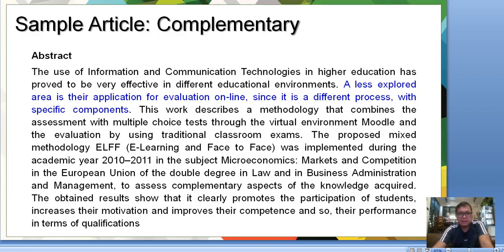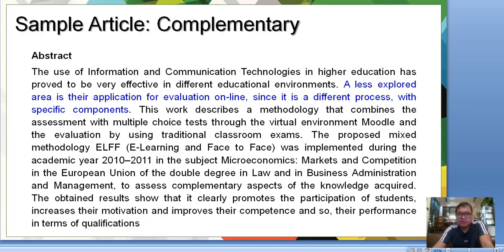So let me read. The use of information and communication technologies in higher education has proved to be very effective in different educational environments. A less explored area is their application for evaluation online since it is a different process with specific components. This work describes a methodology that combines assessment with multiple choice tests through the virtual environment Moodle and the evaluation by using traditional classroom exams.